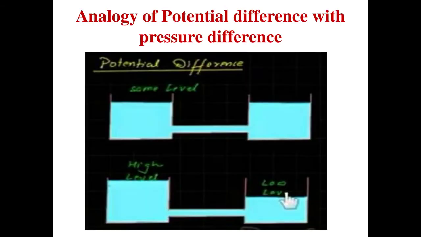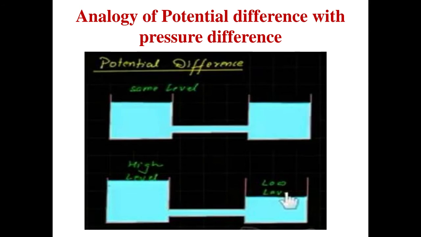First of all, we will compare this concept with some other example, and let us take two tanks having water, and these tanks are connected with a pipe. As in this figure we can see that the water level in both tanks is the same. So just think for yourself whether this water will flow from this tank to this or this tank to this.